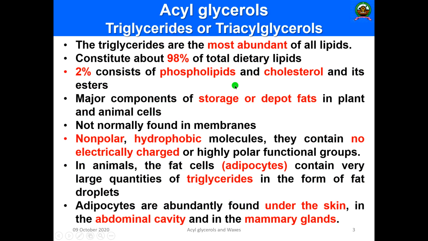And the major types of fats are acyl glycerols. So acyl glycerols are otherwise known as triglycerides or triacyl glycerols. Why it is known as triacyl glycerols, I have already discussed. Then these triglycerides are the most abundant of all forms of lipids, the most abundant lipid present in the organism. 98% of the body's dietary lipids are triglycerides. The remaining 2%, that is phospholipids and cholesterol, is present in our body.